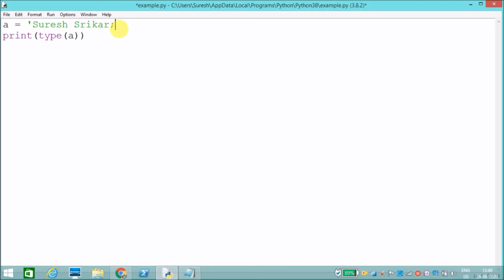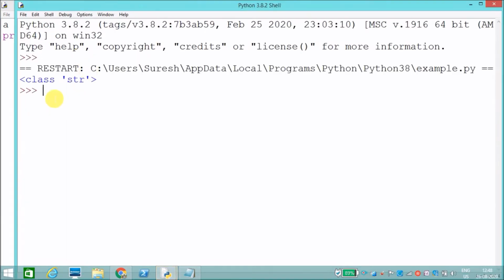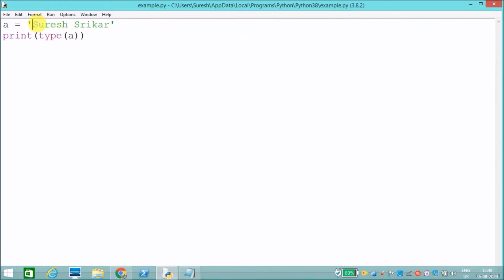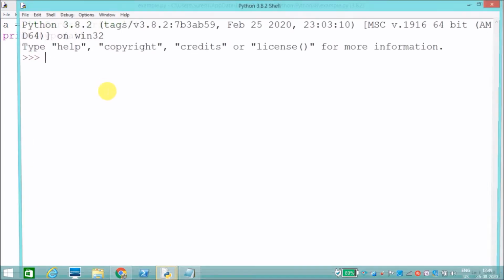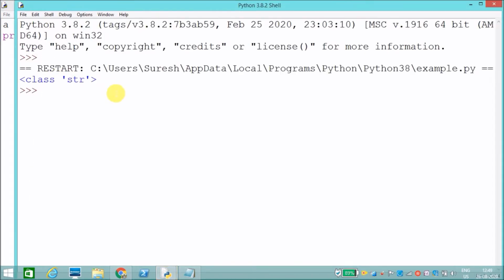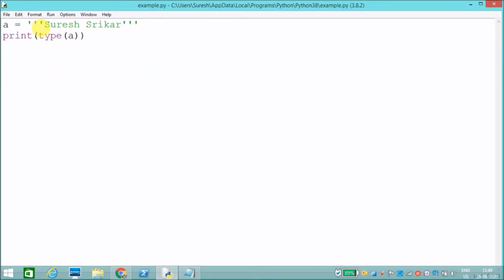I'll run this. See, class string. Here is a doc string, which means it will explain about the function or a class or something like that. A string can be represented within single quote, double quote, or triple quote. As I previously said, a string is an immutable type. Then how can we prove that string is an immutable type?